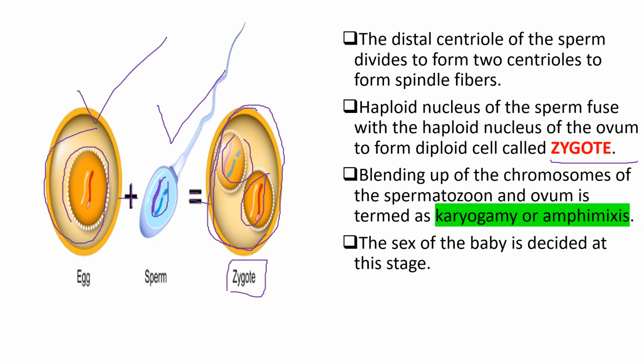The sex of the baby is decided at this stage, I mean at the zygote stage. Whether the developing fetus will become male or female will be decided at this point.